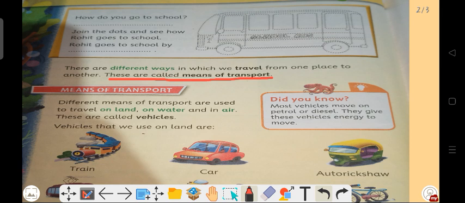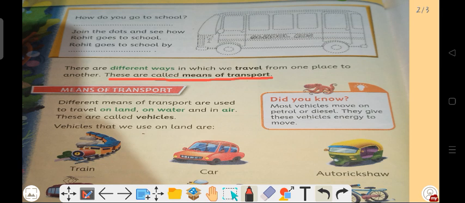When we go to a market, we need a vehicle. It's also a part of transport. When we go to our friend's house, when we go to our school, when we go to our uncle's house, we need to travel from one place to another place.